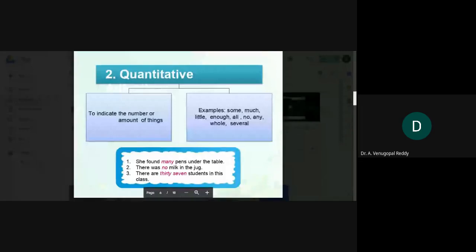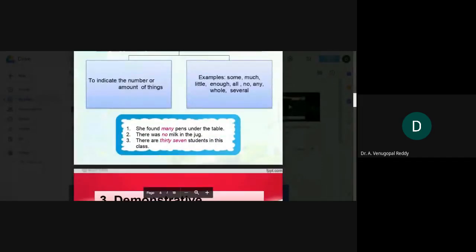Let us see another type of adjective: demonstrative adjectives. It is going to demonstrate, that means it is going to point out nouns. For example, this, that, those, these, like that.